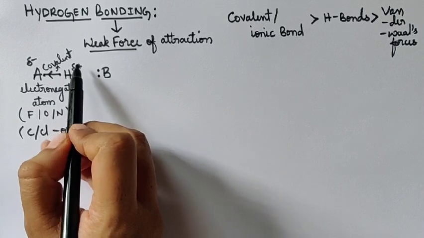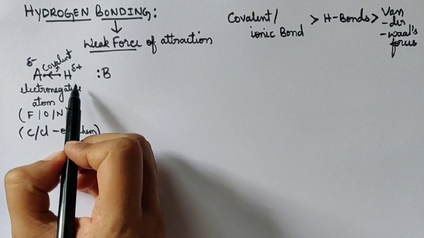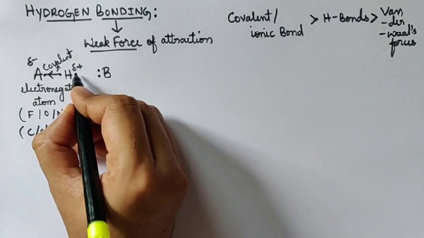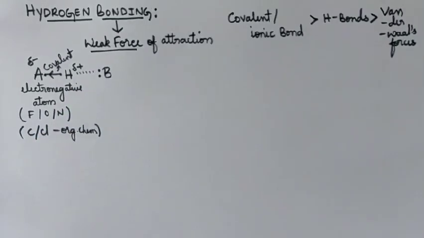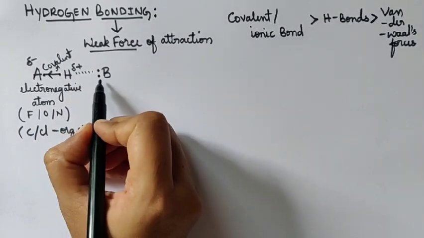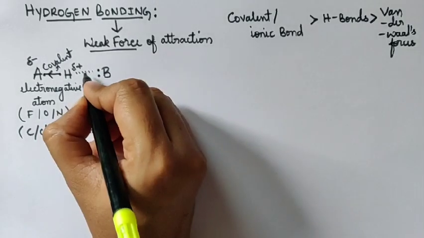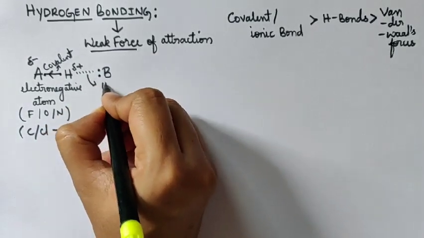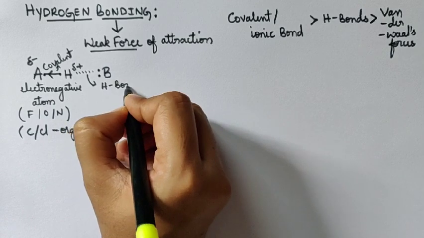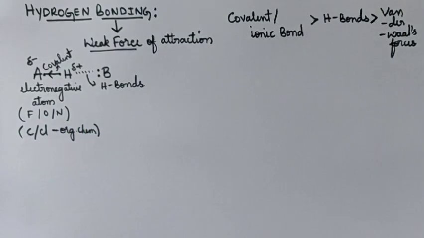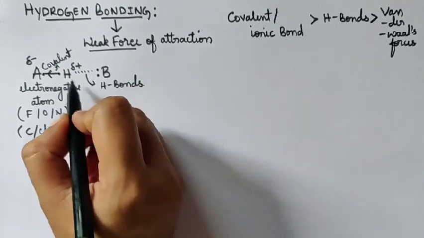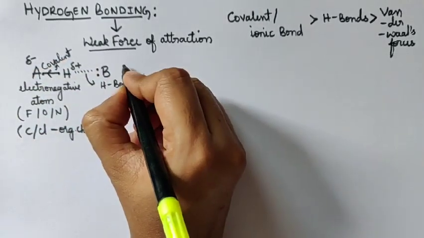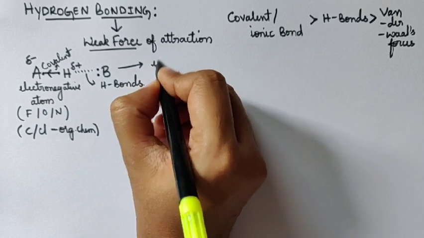Now this hydrogen atom, which is electron poor, tries to take some electrons from this B atom, which has a lone pair of electrons. Such interactions are called hydrogen bonds. Obviously this B atom which is coming near this molecule should be electronegative.